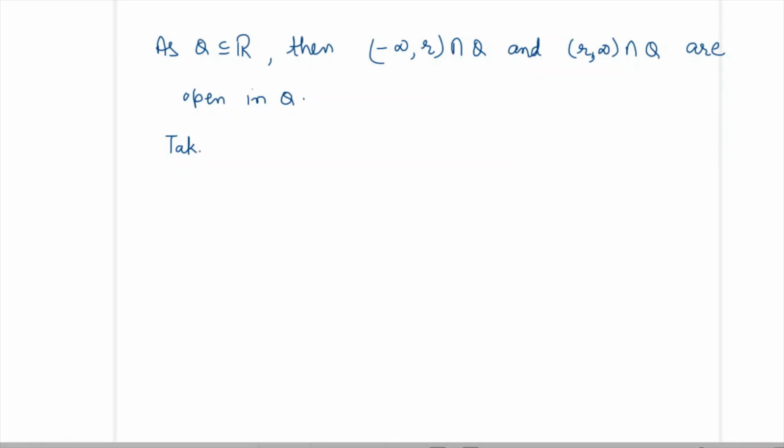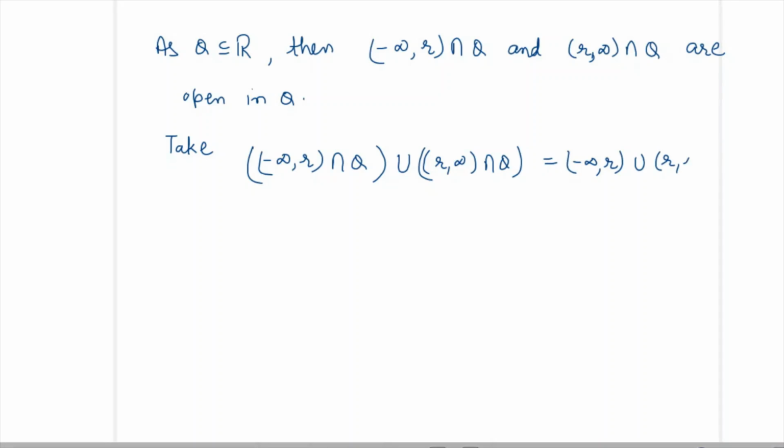Now take the union of these two open sets in Q, so minus infinity to r intersection with Q, union r to infinity intersection with Q, so it is minus infinity to r union r to infinity, then intersection with Q. So it is the set of real numbers except the point r, then intersection with Q. So r is not in Q, then this intersection is Q only.